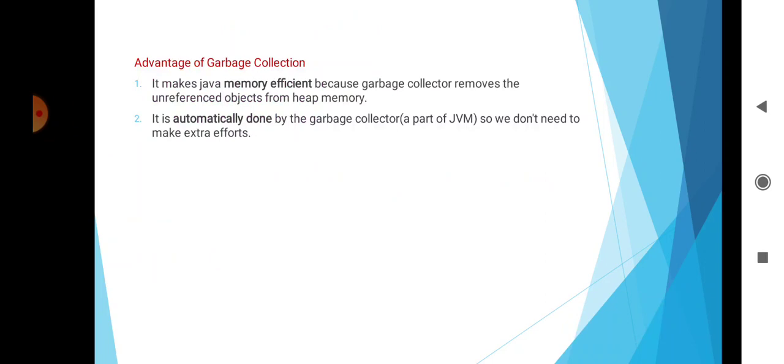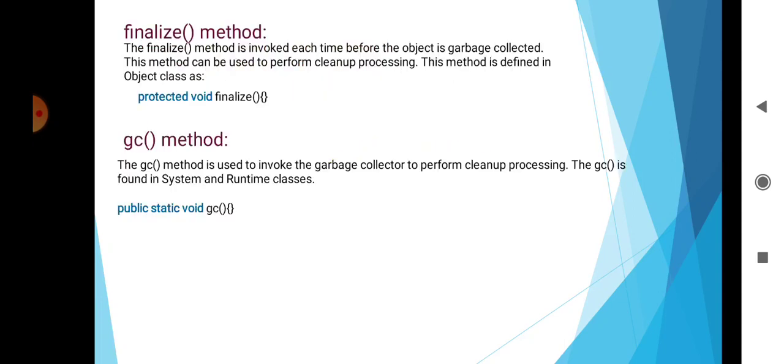Then there are some advantages of garbage collection. It makes Java memory efficient because the garbage collector removes the unreferenced objects from heap memory. Second, it is done automatically by the garbage collector, which is a part of the Java virtual machine, so we don't need to make extra efforts. The finalize method is invoked each time before the object is garbage collected. This method can be used to perform cleanup processing, and it is defined in the Object class as protected void finalize, with the code of finalize in curly braces.